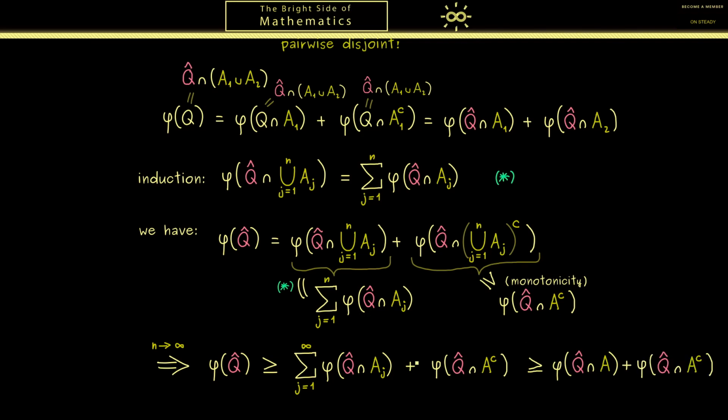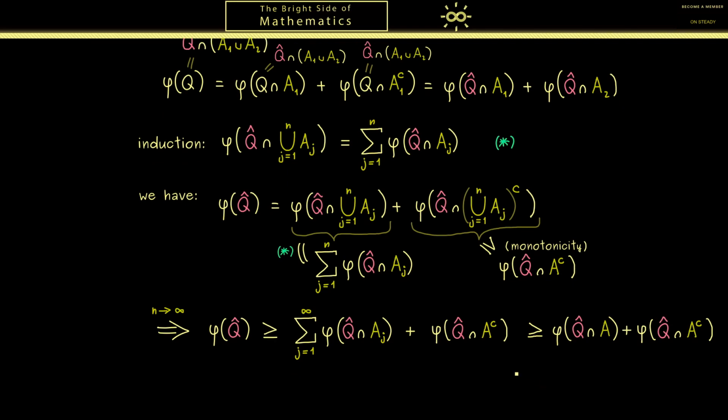And in fact, with this last step, the inequality now looks very short. And we can make it even shorter by using the sigma subadditivity again. Which means this sum here now goes to a union inside phi. However, because we have A and the complement of A, just Q hat remains. And now, maybe surprisingly, on the right hand side we have the same thing as on the left hand side. Which means for all the inequalities here we actually have equalities.